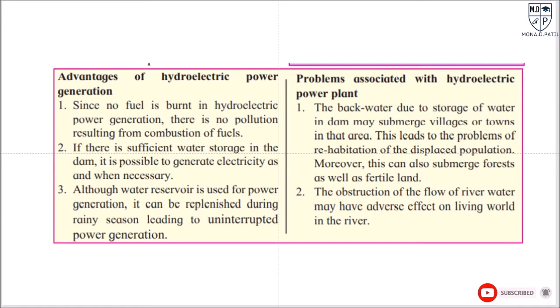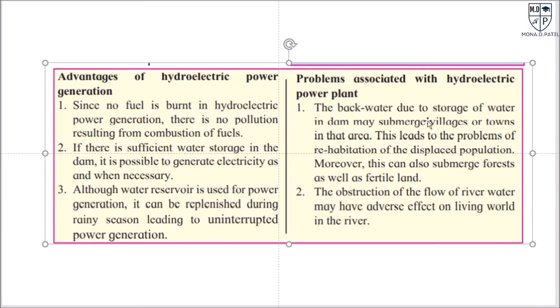If there is sufficient water storage in the dam, it is possible to generate electricity as and when necessary. Although the water reservoir is used for power generation, it can be replenished during the rainy season, leading to uninterrupted power generation.